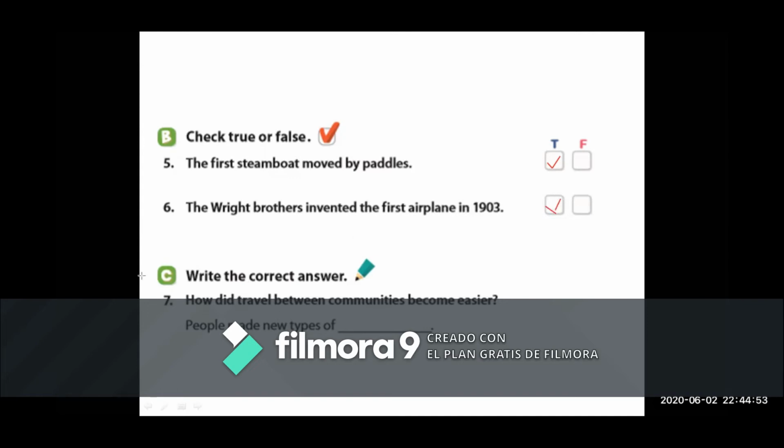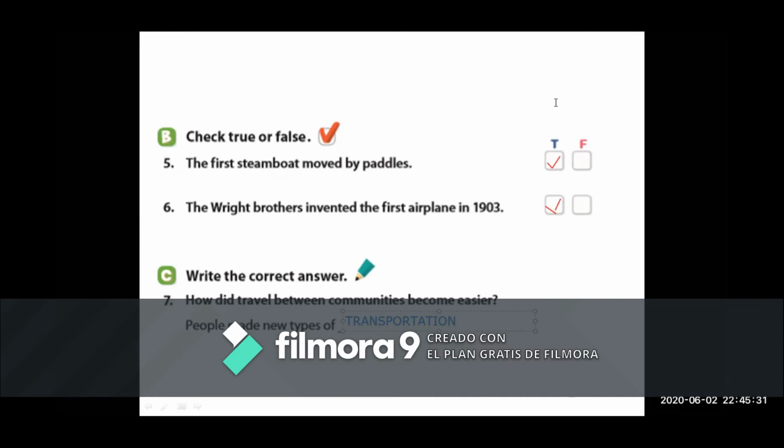Okay. Activity C. Write the correct answer. Number 7. How did travel between communities become easier? So, what was the easier way between communities? People made new types of... What is the lesson? The history of transportation, yes. So, transportation.